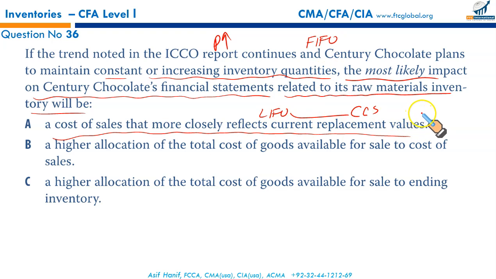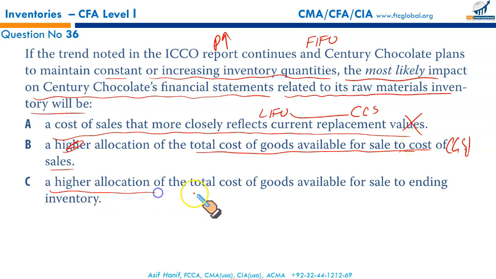This is wrong. Under first in, first out, your older cost, they go to CGS. So this is a wrong statement. Then a higher allocation of total cost of goods sold available goes to the cost of sales. Wrong. Under FIFO, older, lower prices, they go to CGS. First in, first out. First lowered price item, they go to CGS. So CGS will be lowered, not higher. Not higher allocation. In fact, lower allocation to CGS. Now it has to be C then.